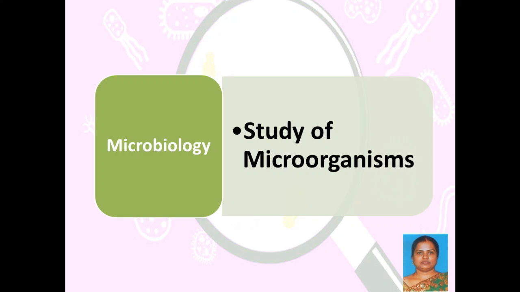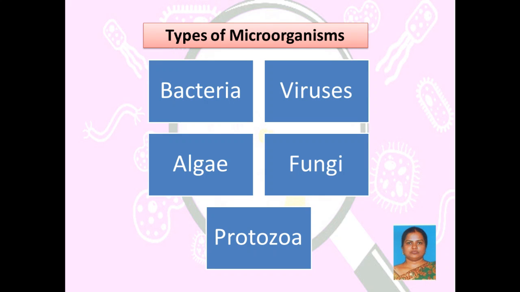microorganisms. What are the examples of microorganisms? So when we talk about microorganisms which we cannot visualize with our naked eye, we have various living forms which are not observed by us. Examples are bacteria, viruses, algae, fungi and protozoa.